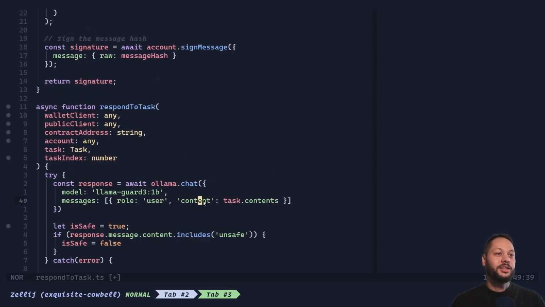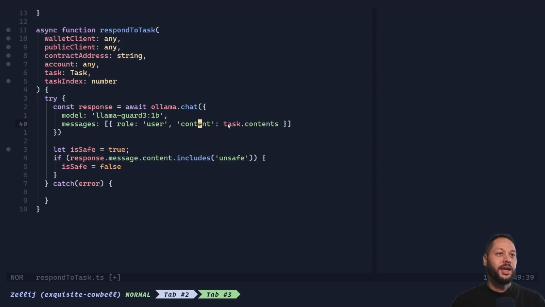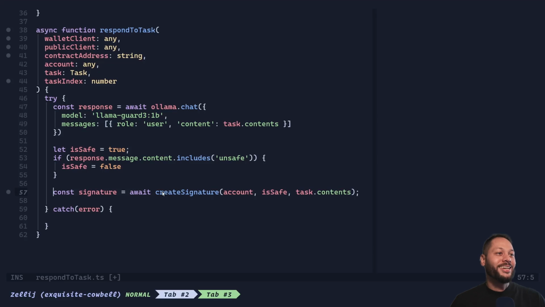We pass in the content of the prompt, and that's going to be the task contents, and then we get the response out. We'll first assume that the message is safe, but if the response text from Llama includes the word unsafe, we can set that to false. Now that we have a response, we can create a signature from that response using the create signature function that we defined above. So we'll pass our account, which is going to come from these arguments up here, whether it is safe or unsafe, and then the contents of the task.